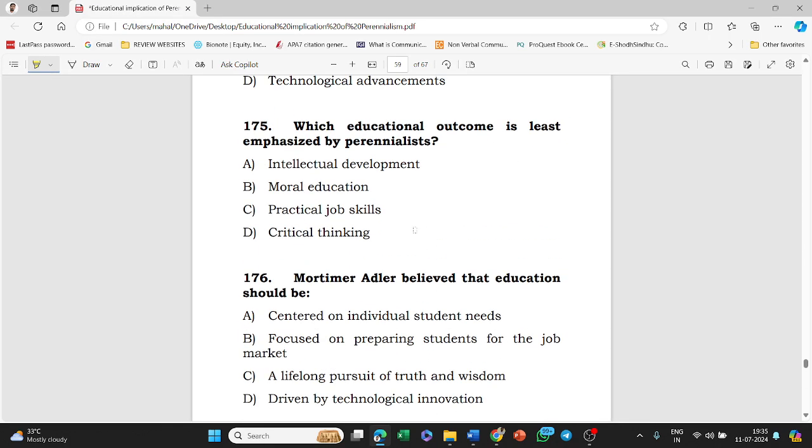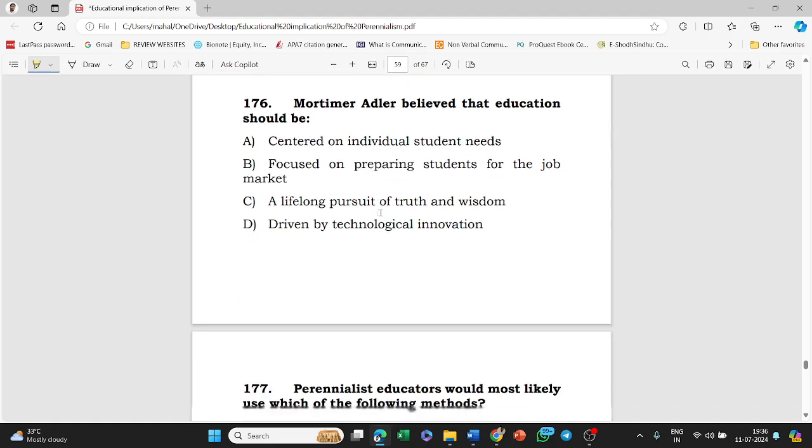Next, which educational outcome is least emphasized by perennialists? Intellectual development, moral education, practical job skills, critical thinking. The answer to this question is option C, that is, practical job skills.